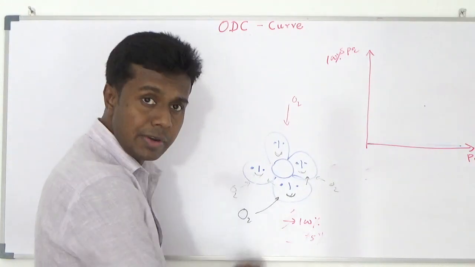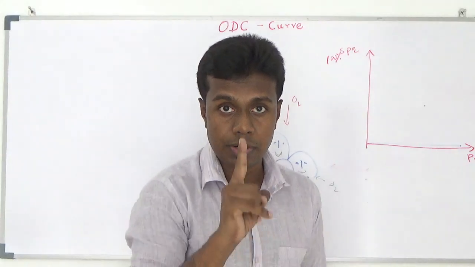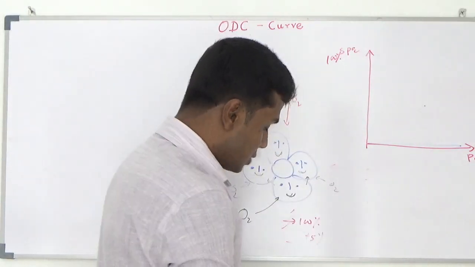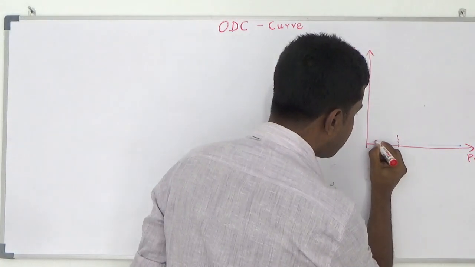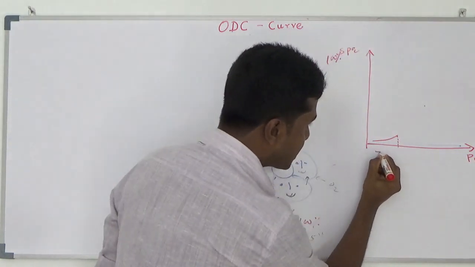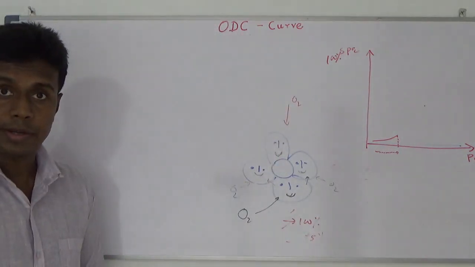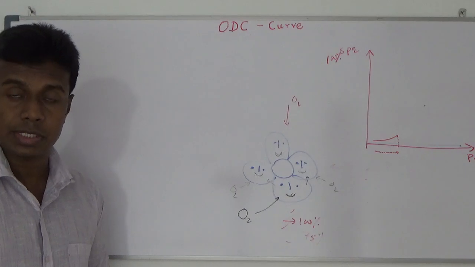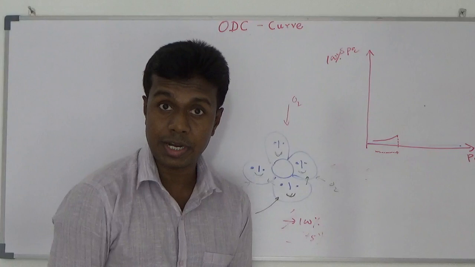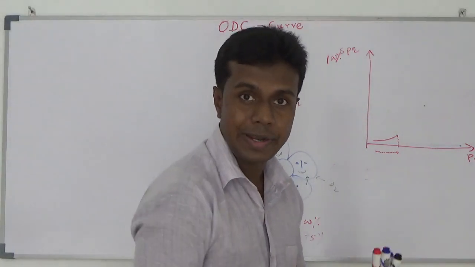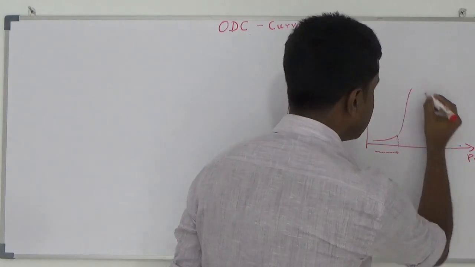First one binding is very, very difficult. Not only for this molecule, when we are taking the whole blood, first one binding is very, very difficult. So you have to have some kind of partial pressure for the first one to bind. You increase the partial pressure gradually. Once it comes to this level, the first one binds. After that, second and third binding is very, very easy. Why? This one already told the others oxygen is an innocent guy, don't worry. Because of that, they happily accept the oxygen. So second and third molecule binding is very, very easy.